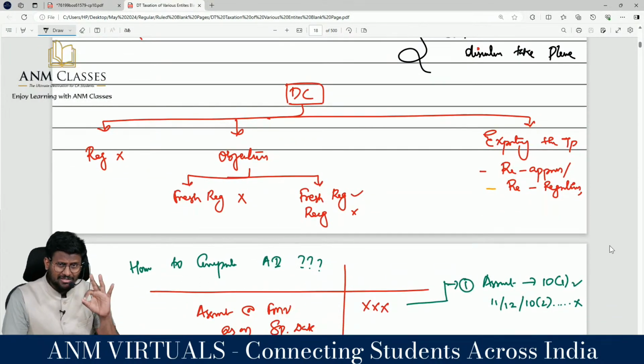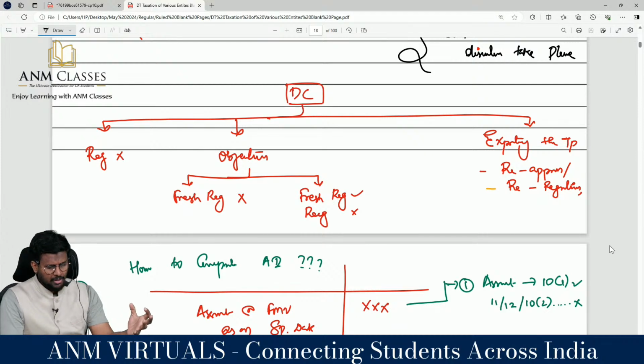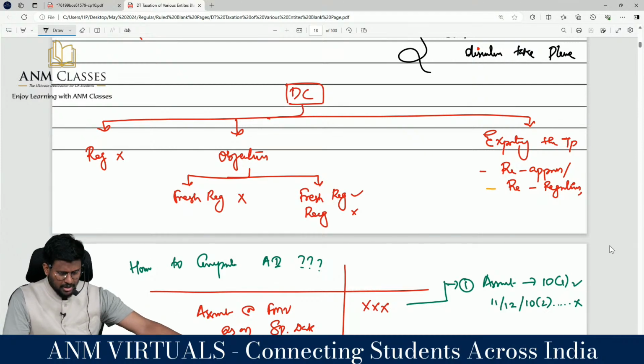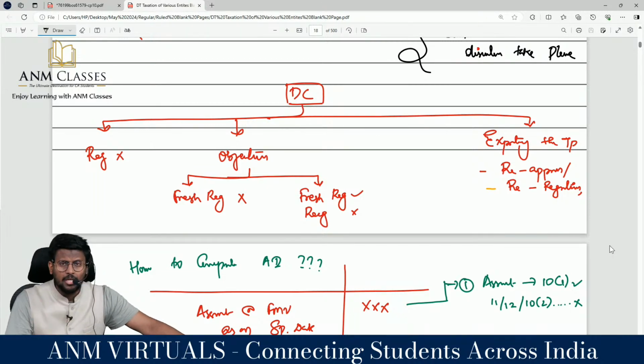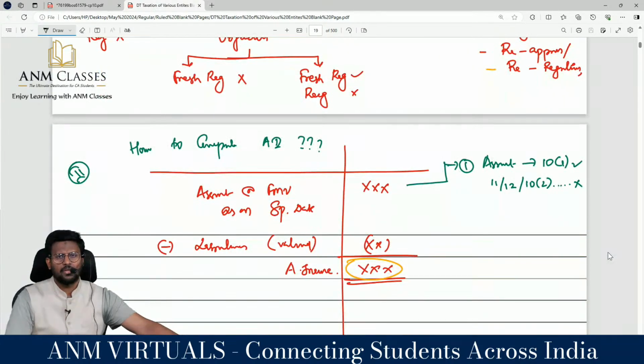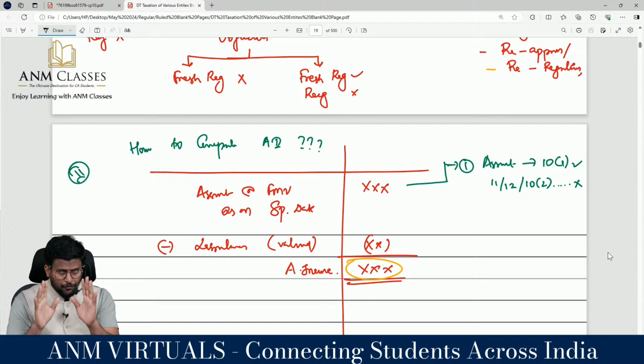We understood that there are 3 cases that will amount to deemed conversion. Number 1, registration has been cancelled, or you have changed the object of the trust but you have not applied for fresh registration, or you have applied for fresh registration but the registration has been rejected, or after the expiry of the due date or the particular time limit you have not applied for re-registration or re-approval. Then in these 3 circumstances, it is deemed conversion. If you fall under these 4 circumstances, you are liable to pay exit tax.